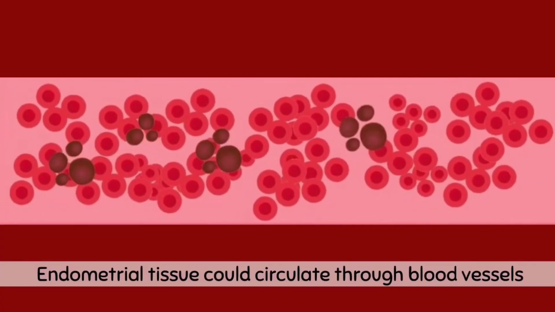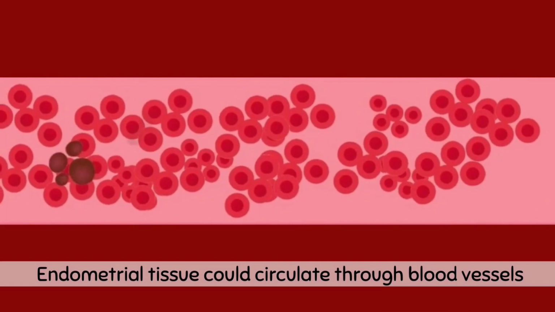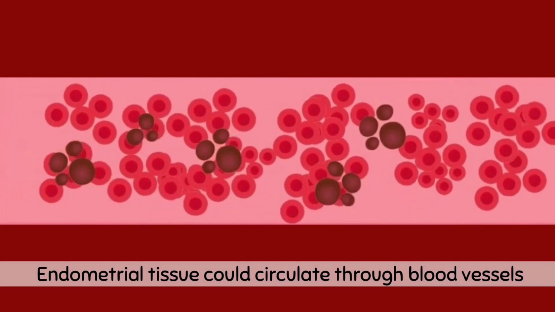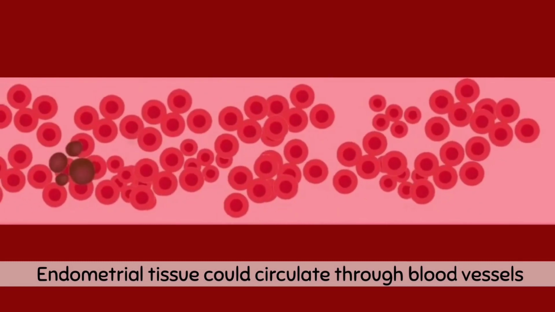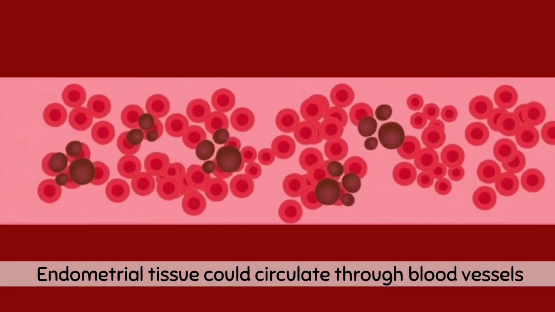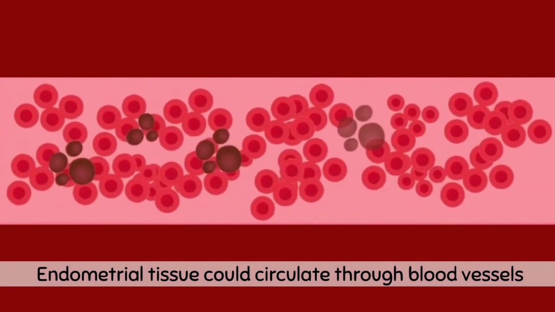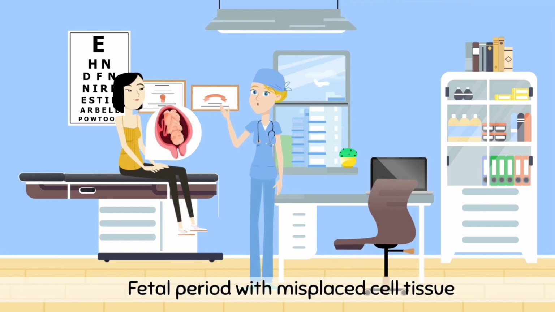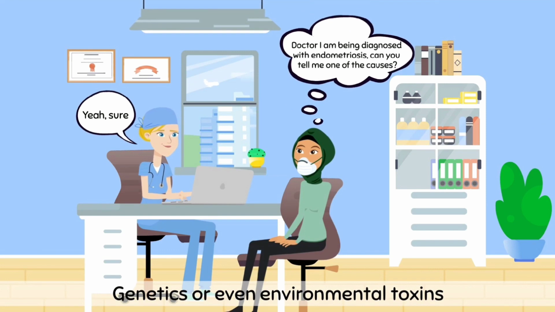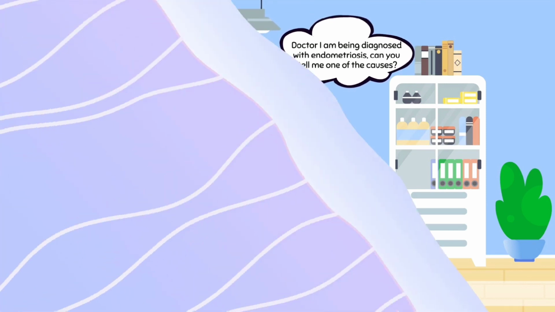Another theory is Halban's theory. This theory finds that endometrial tissues could circulate through blood vessels or the lymphatic system to other parts of the body. However, this explanation alone fails to clarify how the adhesion necessary to form the endometriotic implant occurs at these distant locations. Some believe endometriosis might start in the fetal period with misplaced cell tissues that begin to respond to the hormones of puberty. This is often called Mullerian theory. The development of endometriosis might also be linked to genetics or even environmental toxins.